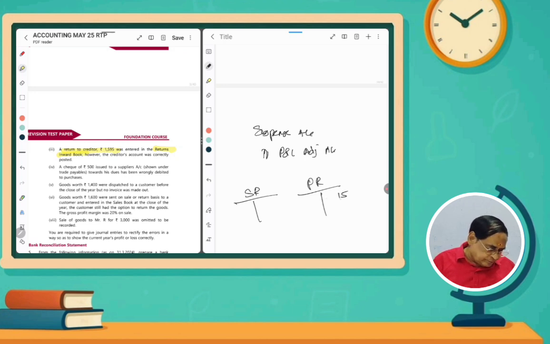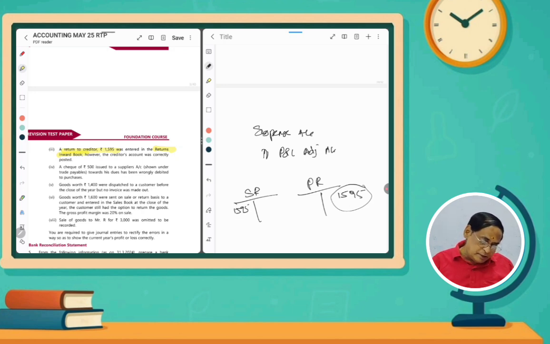Purchase return 1595, and then sales return. Sales return means it is entered in 1595. So purchase return we didn't do, so we have to do it. And then we have wrongly debited sales return, so it should be cancelled. So double credit must be there.